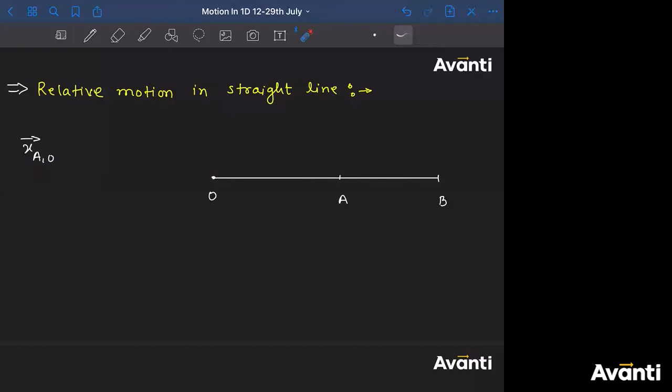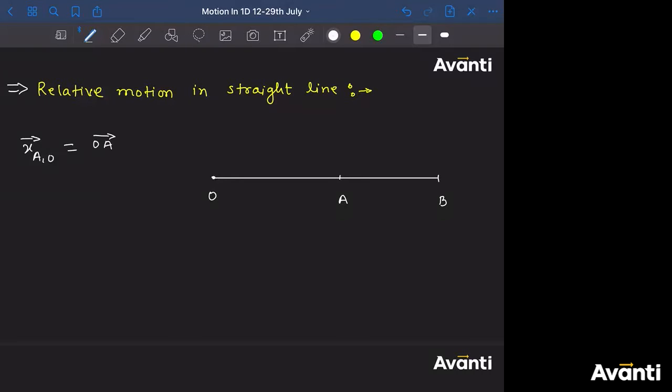So tell me, what is this X A comma O? Can I write X A comma O is position of A with respect to O, means this vector line. This vector will tell us what is X A comma O. So this arrowed line is X A comma O. That means if the observer is here, the object is here, then the observer will look at this point A in this direction and will point that A is in this direction. So this is the position vector X A comma O. Can I write this as the vector OA? Can I write this?